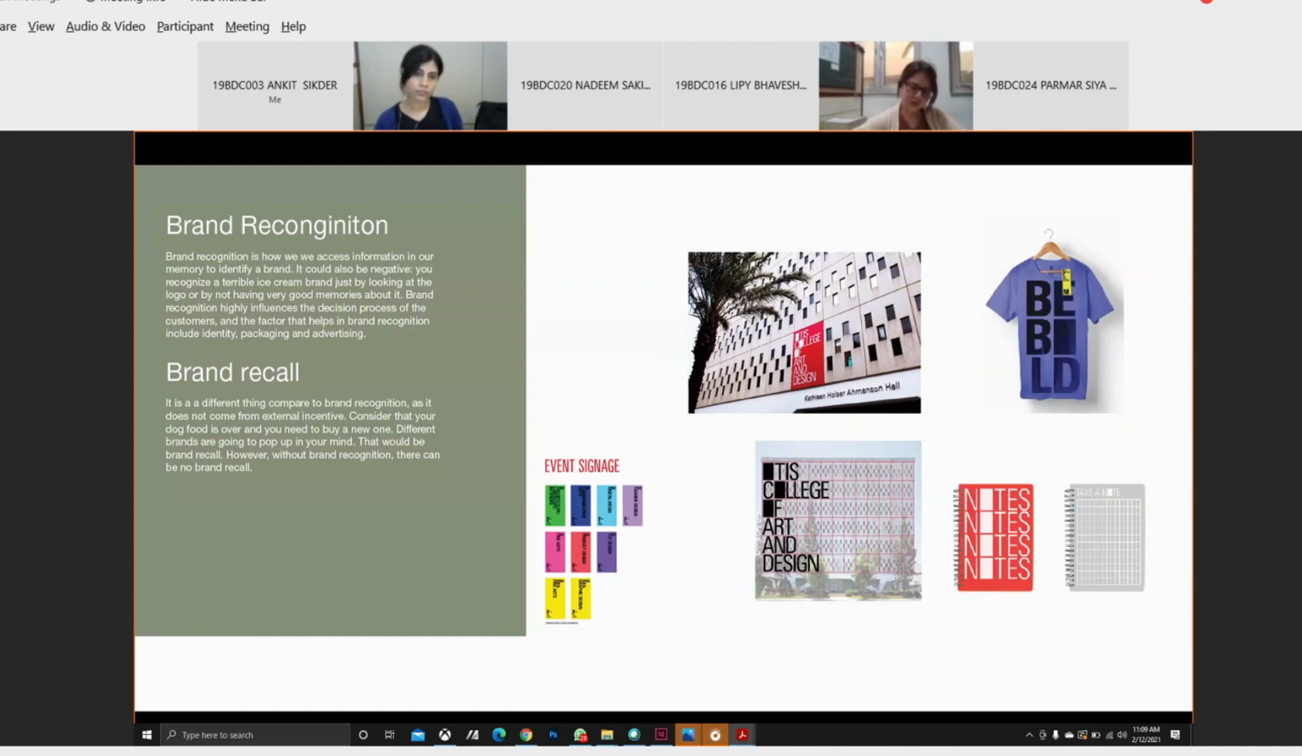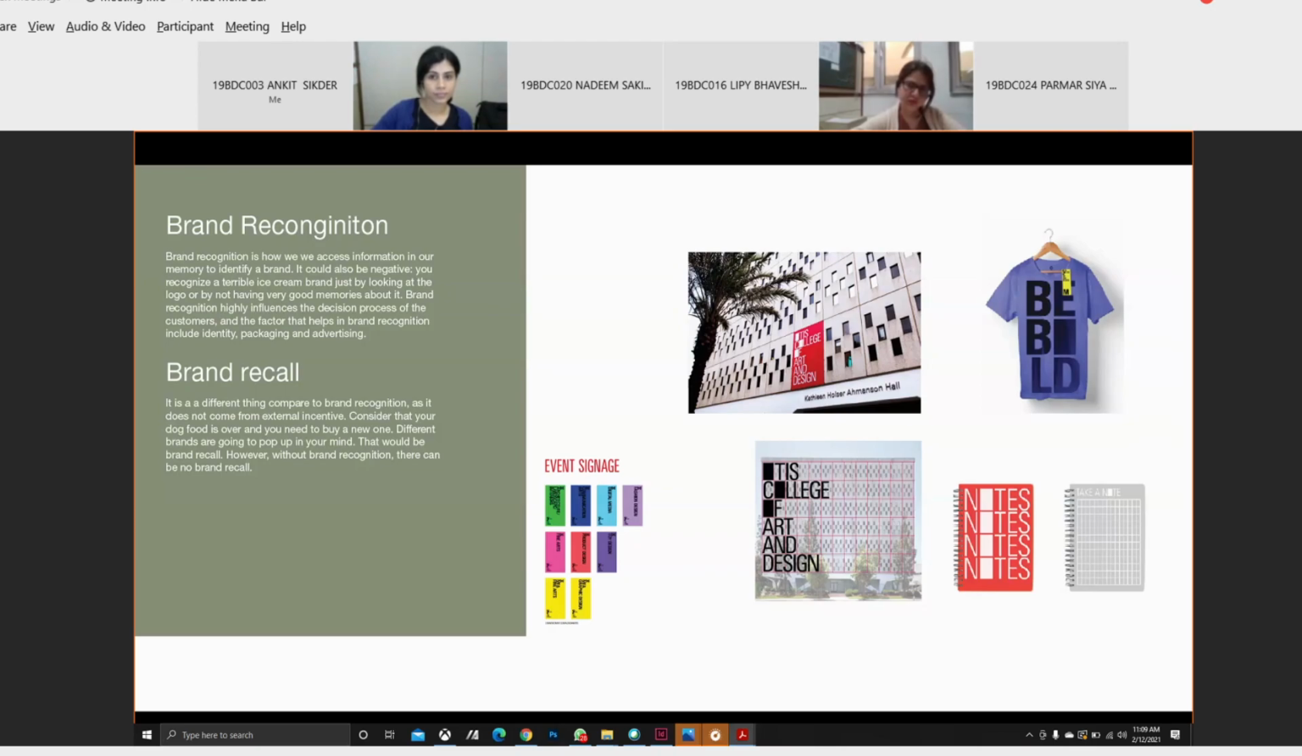It is a different thing compared to brand recognition, as it does not come from an external incentive. So if we don't know the brand, we won't be able to recall it. In this brand itself, we have this grid by which we are able to recall it whenever we see that rectangular square block.